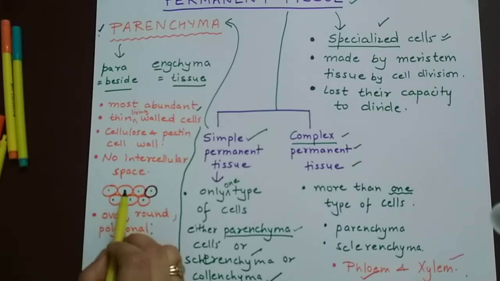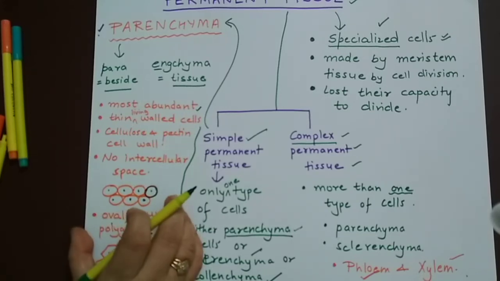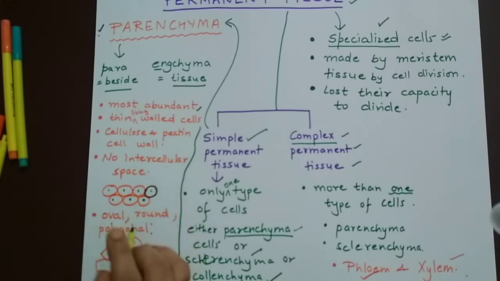Whenever we draw them, suppose we are making them round or polygonal, we have to put a dot inside, and this dot indicates the presence of nucleus. If nucleus is there, it means it has protoplasm, and if protoplasm is there, the cell is living.